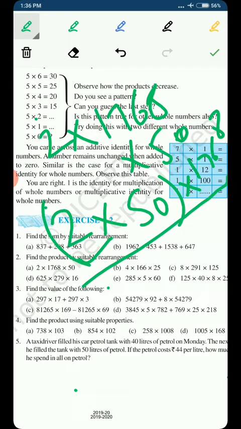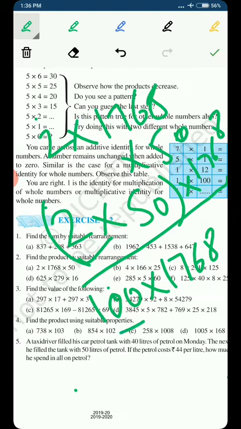After this, we know that 50 multiplied by 2 is equal to 100, and 100 multiplied by 1768 is very easy to multiply. As many zeros as there are in 100, that many zeros we write after 1768 to get the answer. So 2 zeros are there, so the answer will be 176800. Hope you have got this.